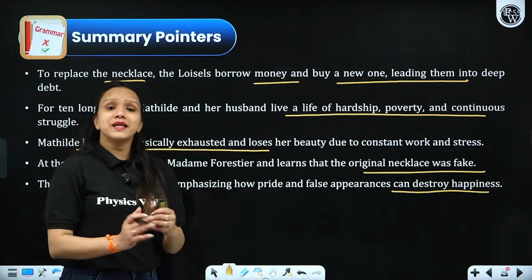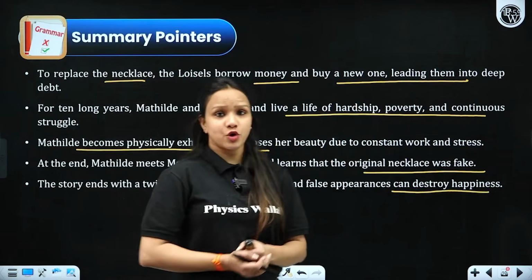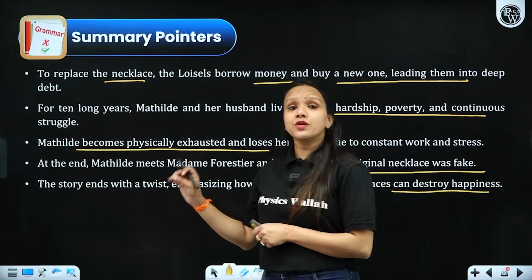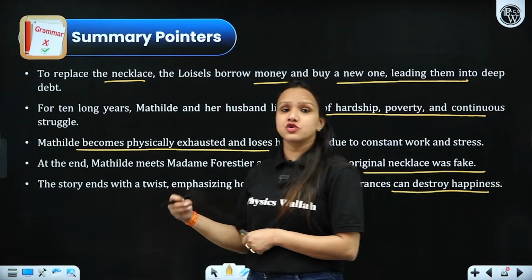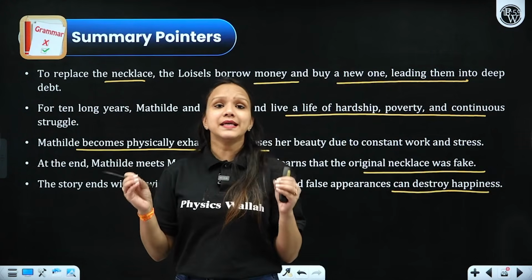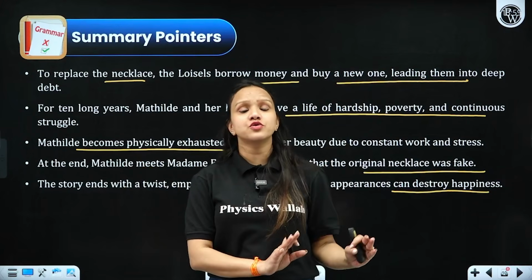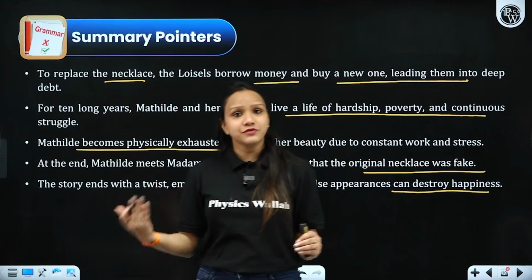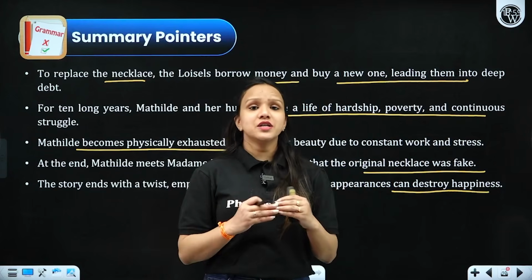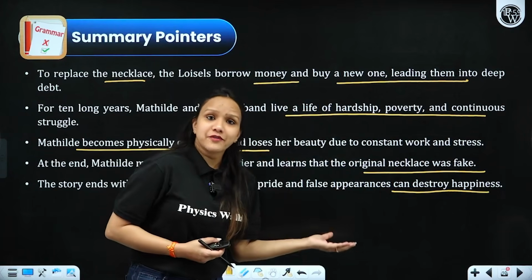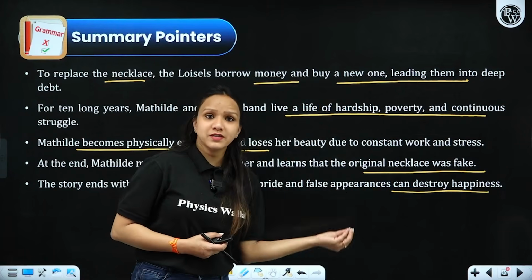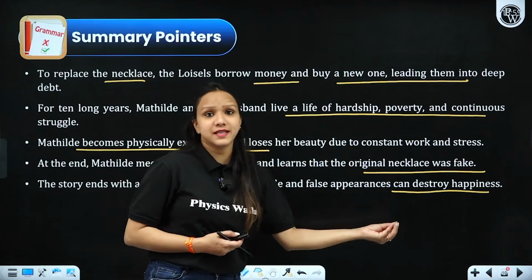So after many long years, when these two women come across each other, and when she was told by Madame Forestier that the necklace was actually a fake one, she really had a sense of guilt and repentance, and she thought that she should have revealed the truth about the lost necklace to Madame Forestier that time only, so that she did not have to spend those many years in poverty, which were actually very unnecessary.